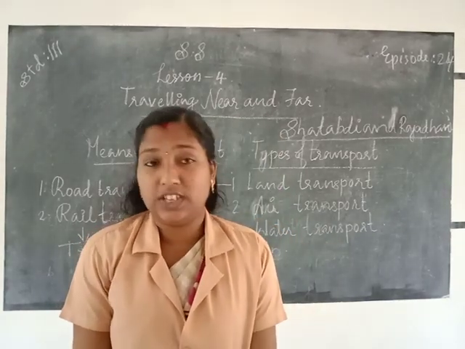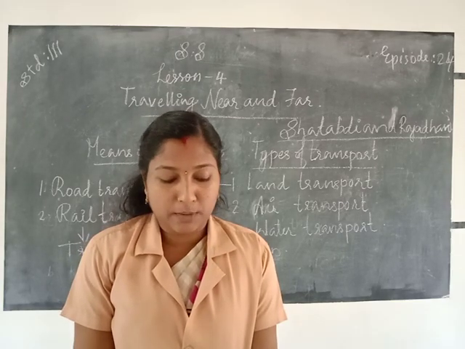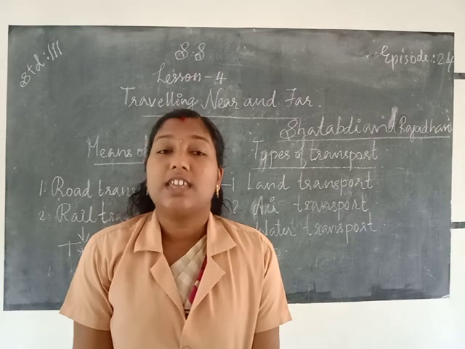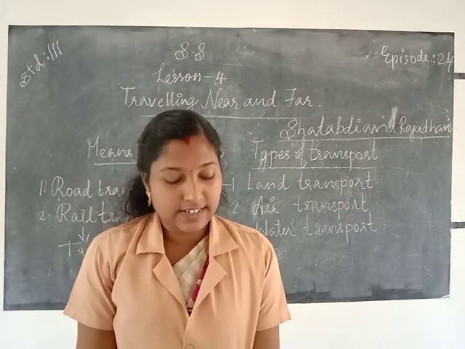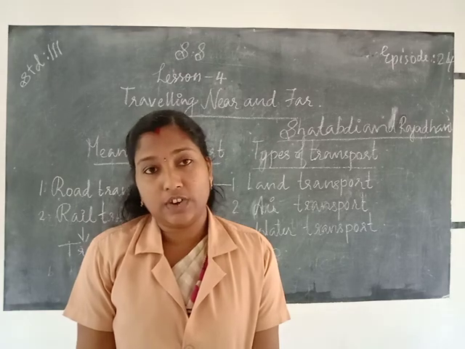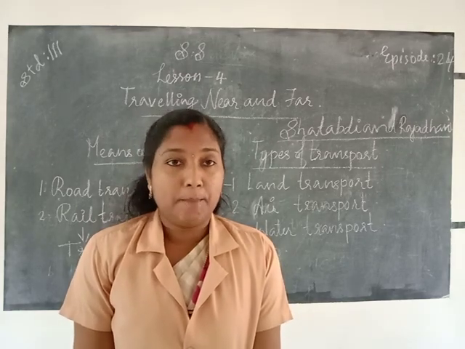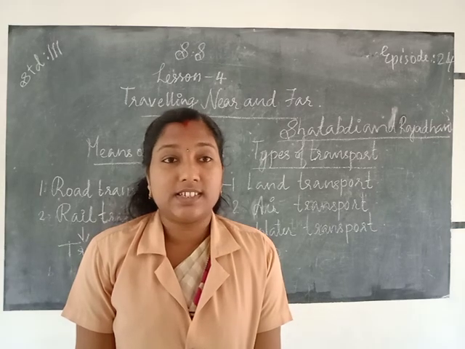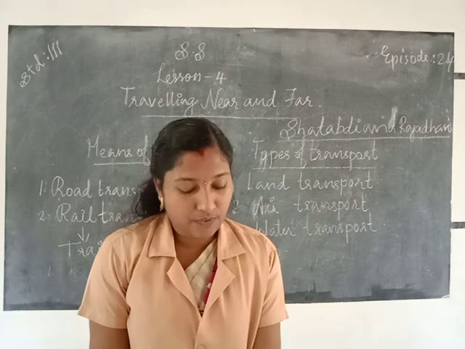Once again about rail transport: which is one of the most popular means of rail transport? Yes, the train. Why is it considered the most popular? Because they can carry people over long distances and also run very fast.